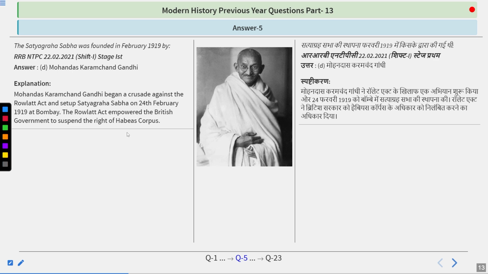He began a crusade against the Rowlatt Act and set up the Satyagraha Sabha on 24th February 1919 at Bombay. The Rowlatt Act empowered the British government to suspend the right of habeas corpus. One more thing you can add: the Rowlatt Act and Satyagraha Sabha came when the Viceroy of India was Lord Chelmsford. So do remember, Satyagraha Sabha was founded in February 1919 by Mohandas Karamchand Gandhi.